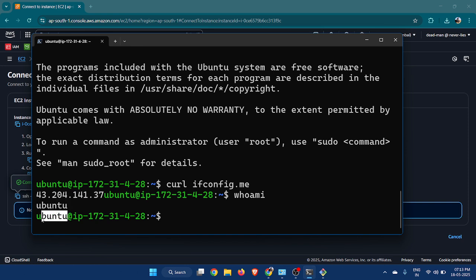As I said in the features, you can create multiple users, and multiple users can access the instance concurrently. So this is how you create an Ubuntu EC2 instance. In the next video we will learn how to use commands and modify files. That's all for this video. We will meet in the next video. Thank you.